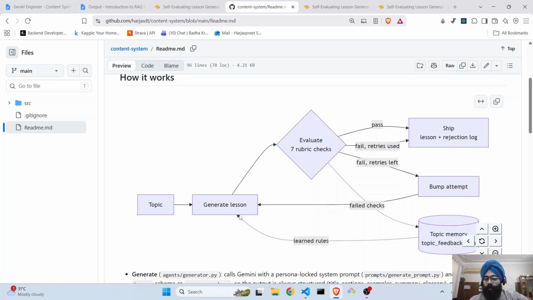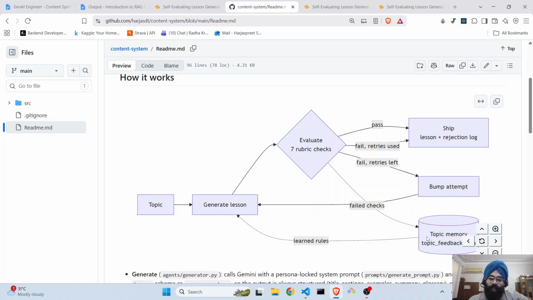Let's say today morning I generate a lesson for LLM, and this time it somehow failed to explain what a foundational model is. So in this evaluation check, it will simply craft a rule and add it to the memory that, hey, do not use jargons, just like that, and make sure you are explaining what foundational models and other jargons are.